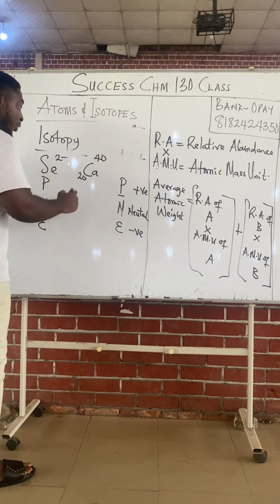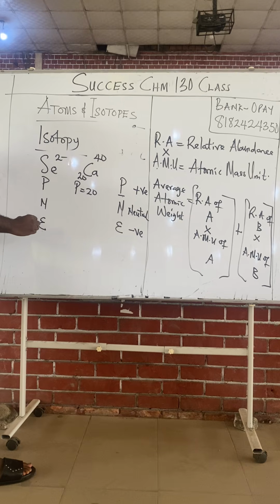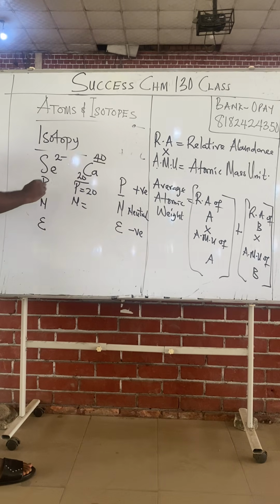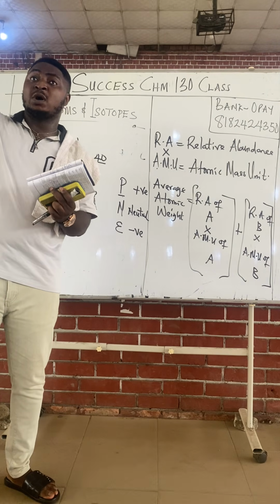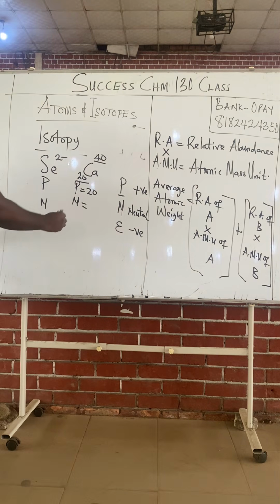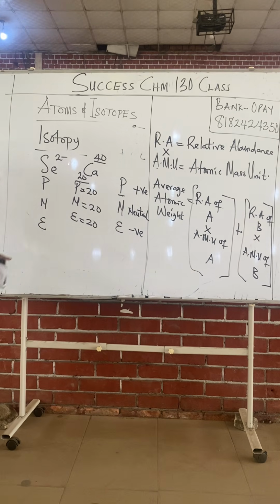So to get the number of protons for calcium, it is 20. Neutron, class: the number of neutrons is the atomic mass minus the atomic number. Anytime they ask you to find the number of neutrons, it is the one on top, the atomic mass, minus the atomic number. 40 minus 20 is also 20. And class, the number of electrons is the same as the number of protons, 20. Please take note, as long as the element remains uncharged.